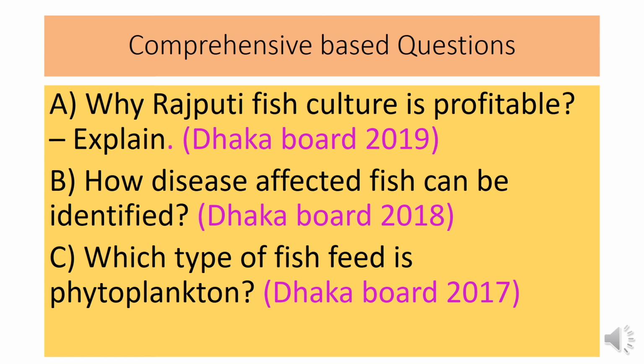The question may be of a similar type, which type of fish feed is zooplankton? Then you have to write the same thing, that is, first the definition of plankton, then the definition of zooplankton, and then the examples of zooplankton. Mainly zooplankton is the animal origin plankton and phytoplankton is the plant origin plankton, and both are natural feed of fish.